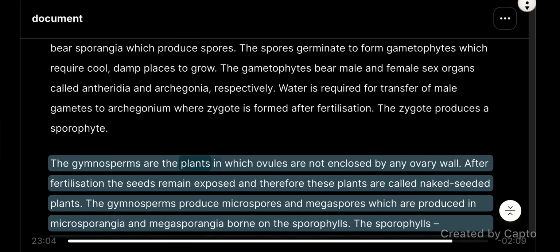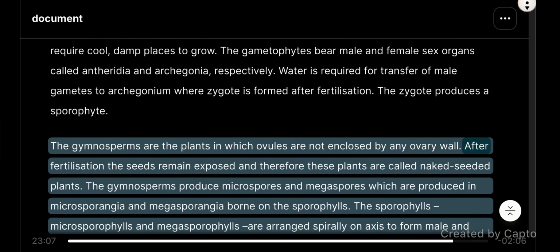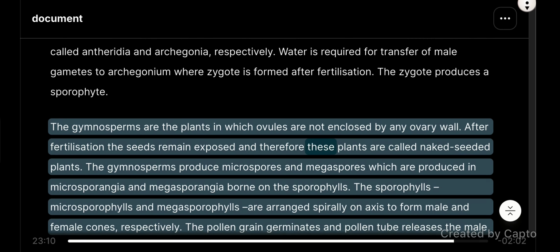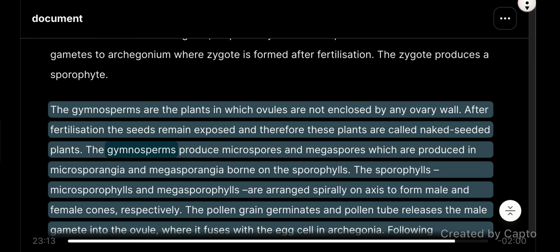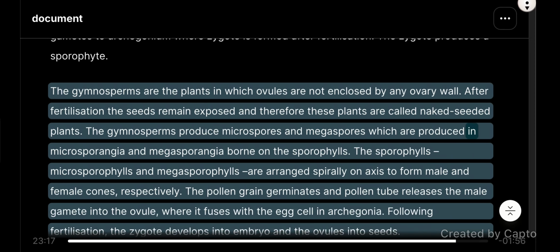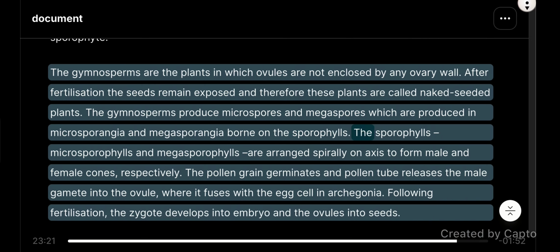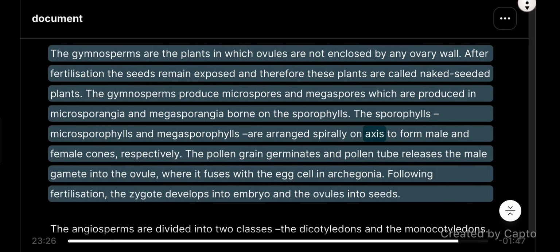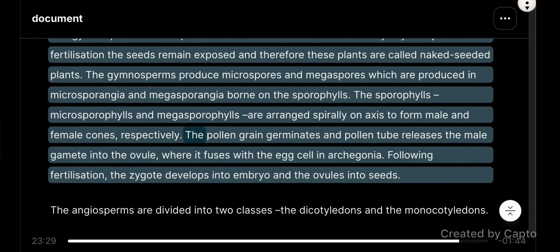The gymnosperms are the plants in which ovules are not enclosed by any ovary wall. After fertilization, the seeds remain exposed, and therefore these plants are called naked-seeded plants. The gymnosperms produce microspores and megaspores, which are produced in microsporangia and megasporangia borne on the sporophylls. The sporophylls, microsporophylls and megasporophylls, are arranged spirally on an axis to form male and female cones, respectively.